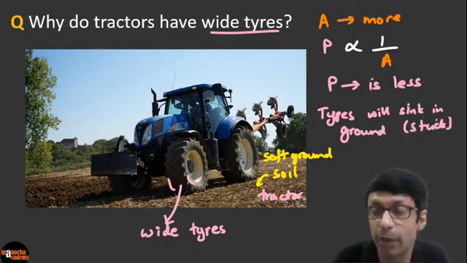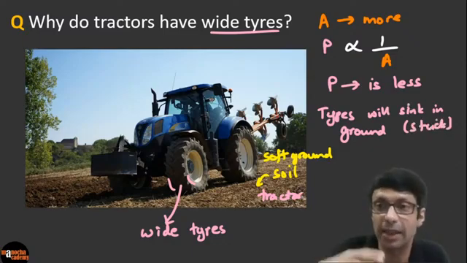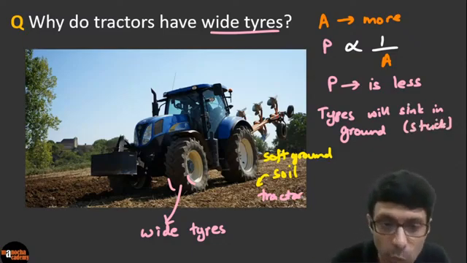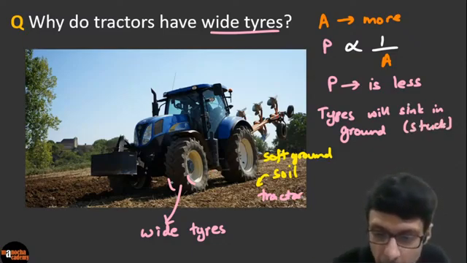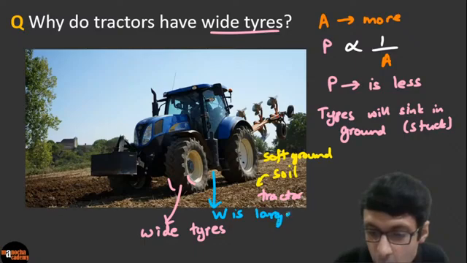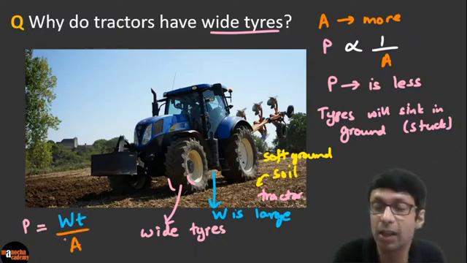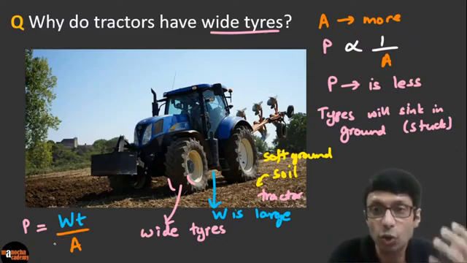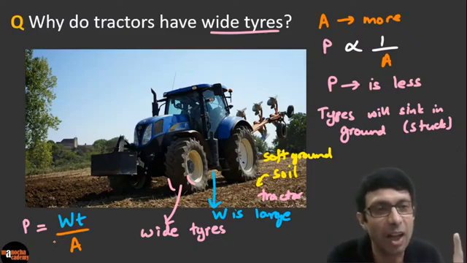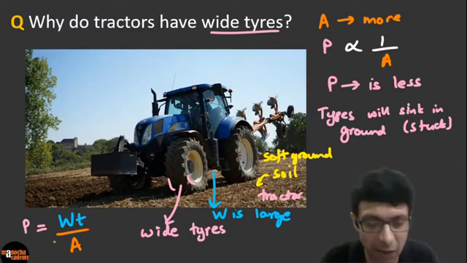Because if you have too much pressure, and please note that the tractor is heavy, it's not a light thing, right? So the weight of the tractor is huge. And you know the pressure is basically the force or the weight here. So in this case, it's the weight divided by the area of contact. Since the weight is large, you want the area also to be large so that the pressure is less. Clear? Otherwise, it will sink in the ground.